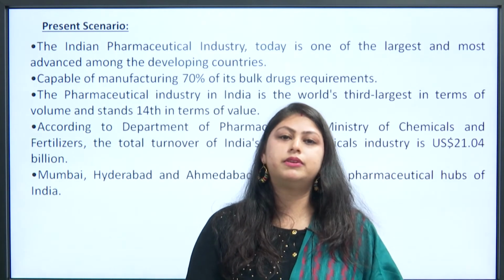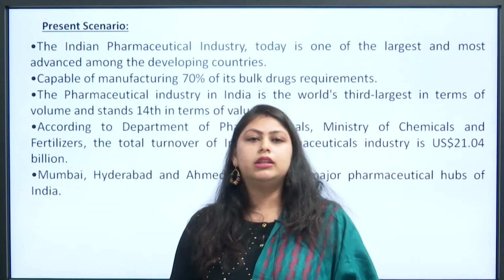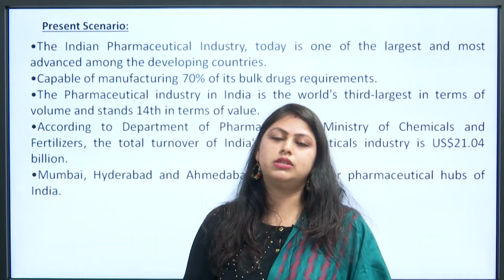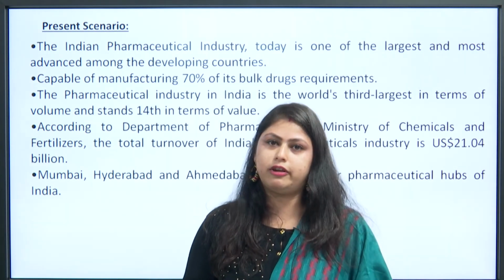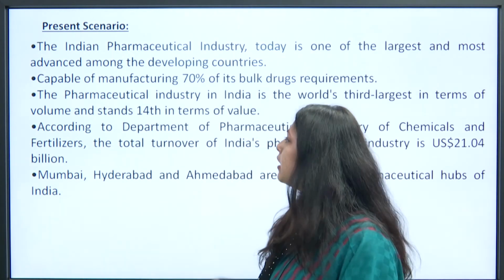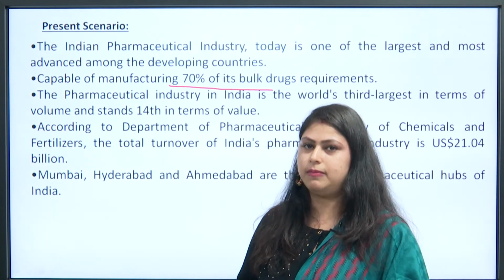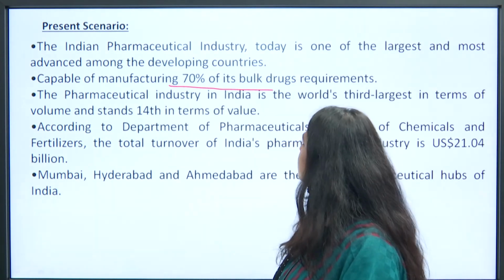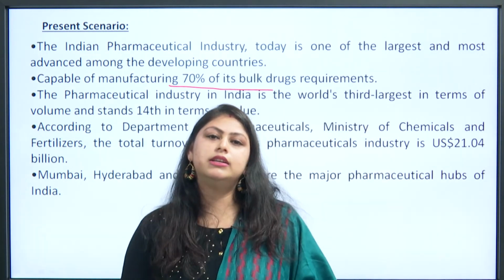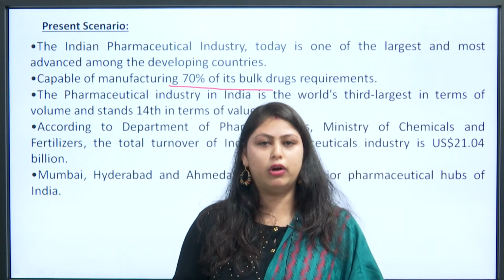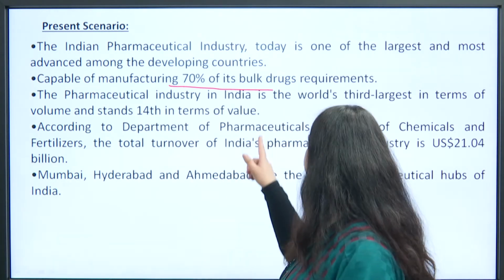The next is the present scenario. Talking about the present scenario of the pharmaceutical industry, the Indian pharmaceutical industry today is one of the largest and most advanced among the developing countries, and is capable of manufacturing 70% of its bulk drug requirement. The pharmaceutical industry in India is the world's third largest in terms of volume and stands 14th in terms of value.